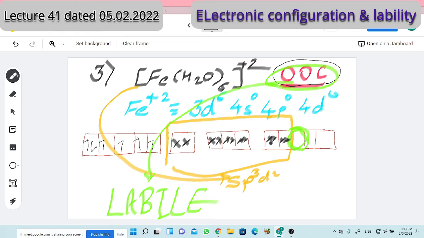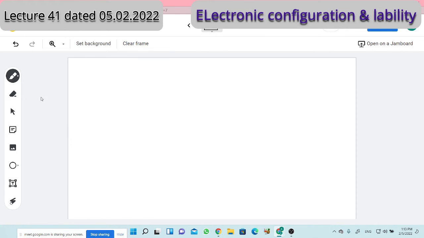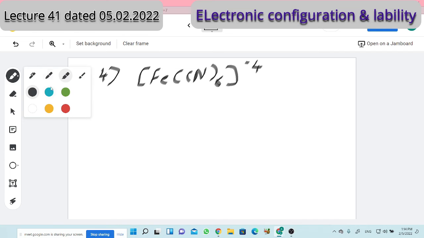Is this third example clear? Yes, sir. Good. Now let me talk about one more Fe 2+ ion complex, and that complex is [Fe(CN)6]4-. Will anybody answer which metal ion is there? Fe 2+. Right.